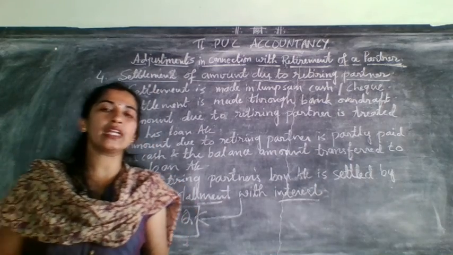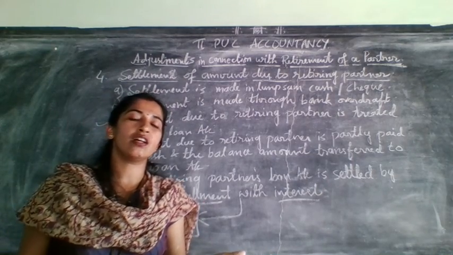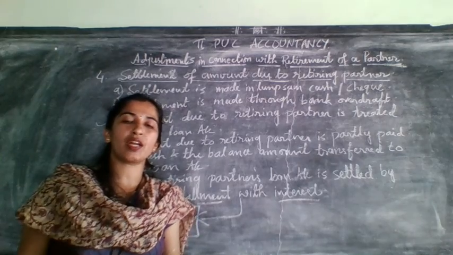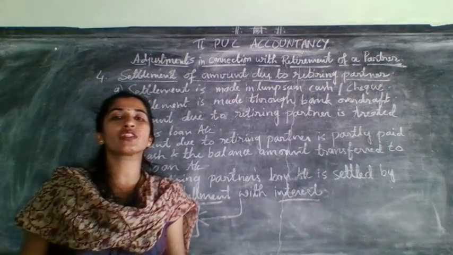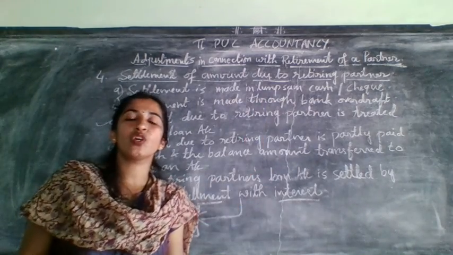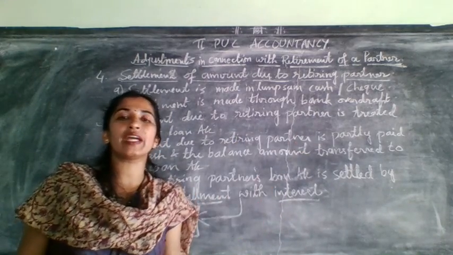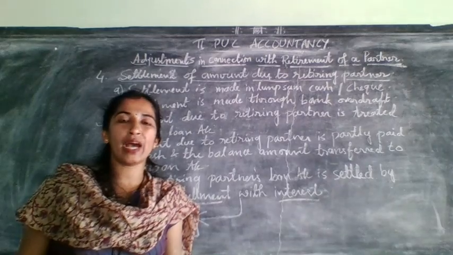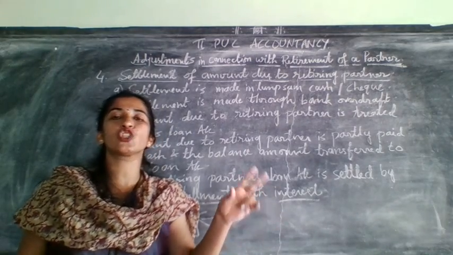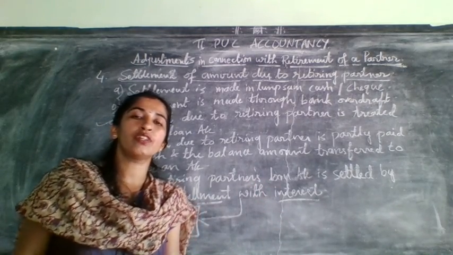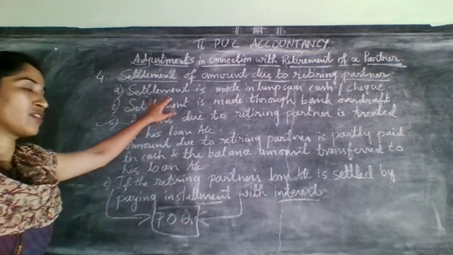That means whatever the balance is in the retiring partner's account, it is completely settled either through cash or through bank, and you need to minus that amount from the cash on the asset side of the balance sheet. So that is the first one.